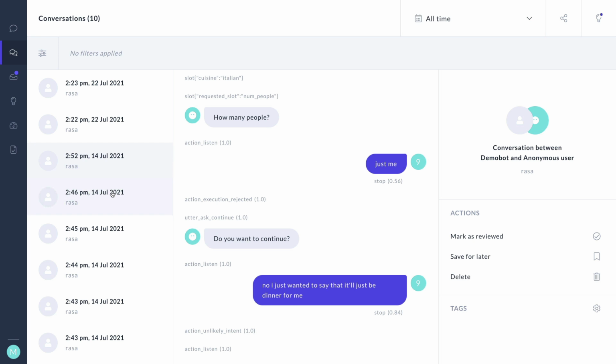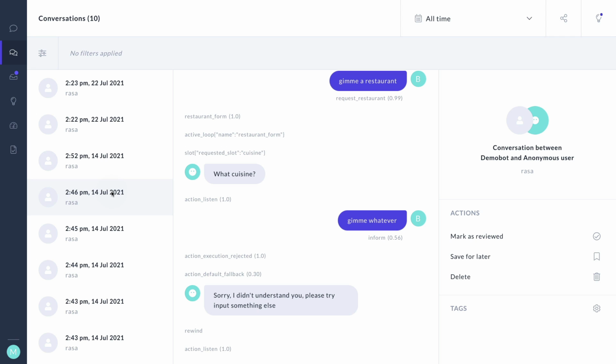For example, let's grab this conversation. Here, after triggering the form, the user can say something along the lines of, what cuisine? Well, I don't care, just give me whatever. And whatever is something that, sure, it's picked up as informing, but the assistant doesn't know what to do with it. No slot has been filled here, and this is also a moment where we can definitely improve.